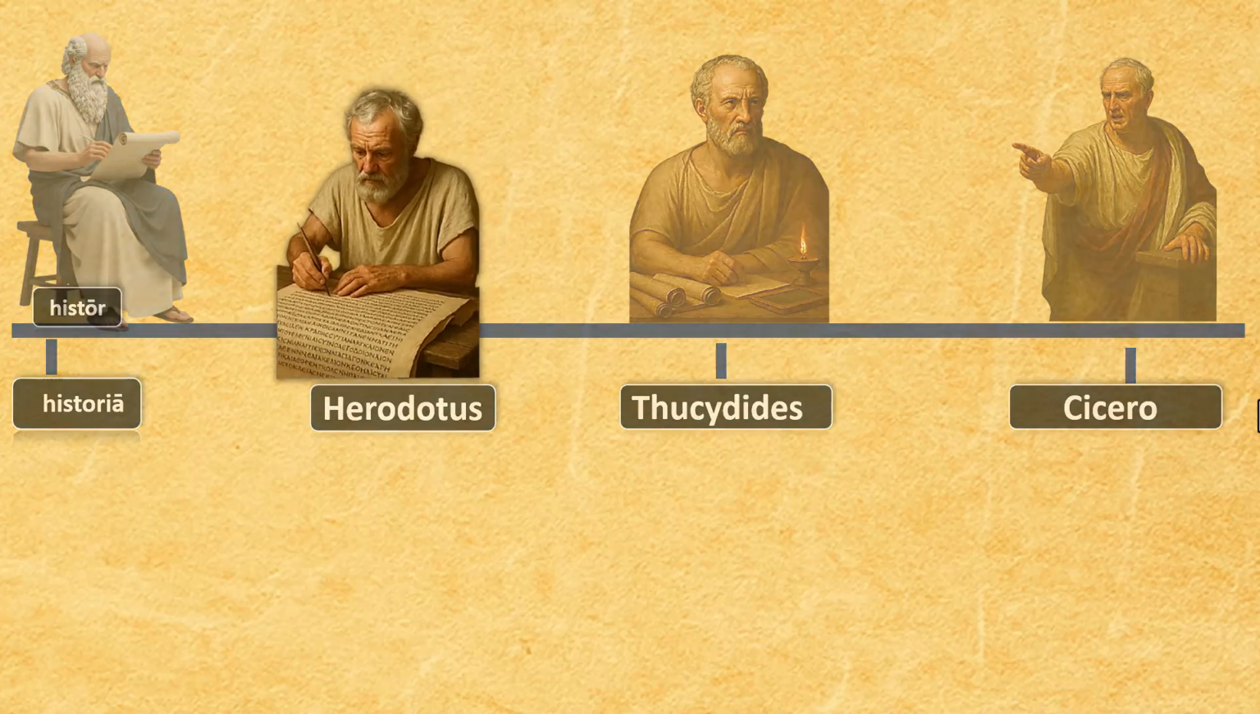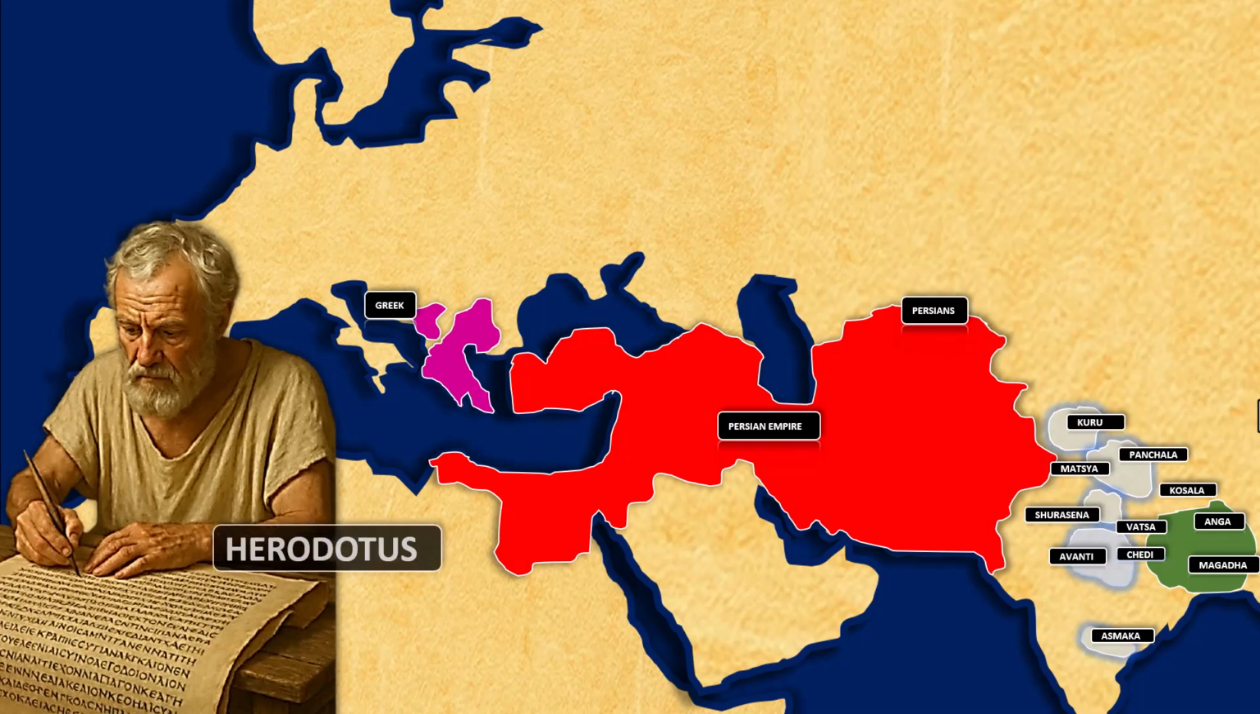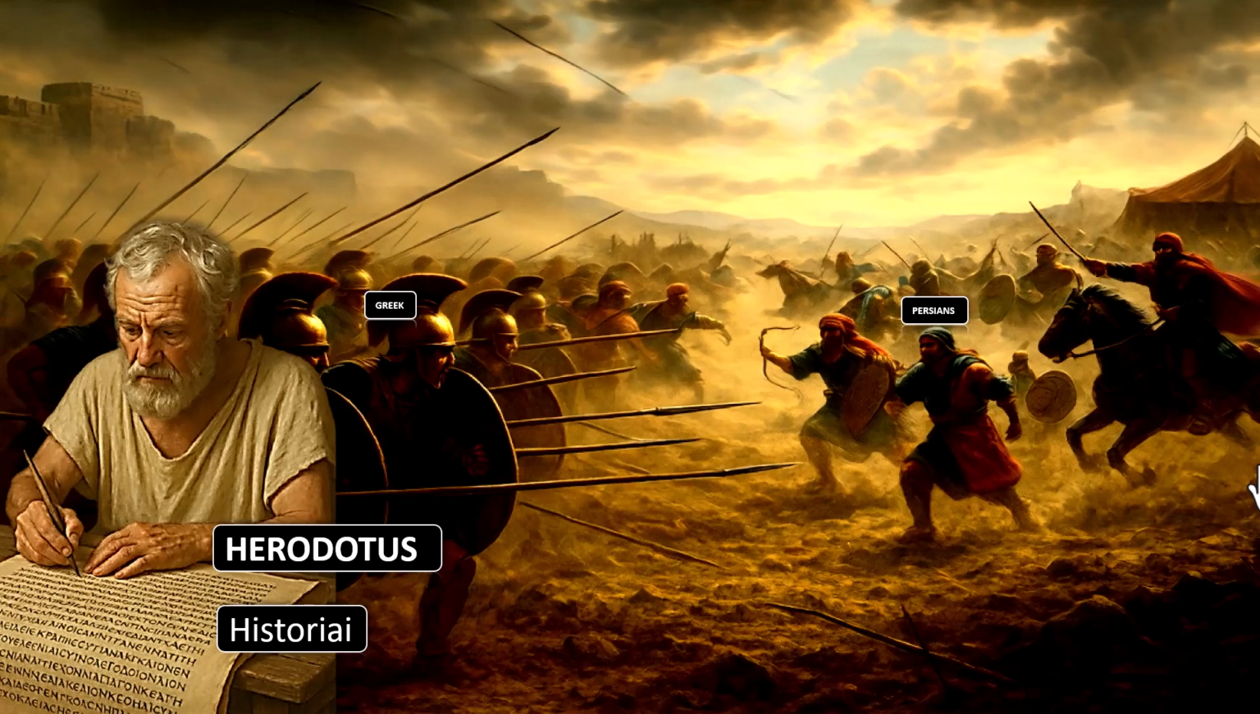Now, around 440 BC, a Greek man called Herodotus wrote a book called Historiae, right? A book called Historiae. As you can see, these are the two empires, the Greek Empire and the Persian Empire. And these two empires were always at war, right? So this book was about the Greco-Persian War and the very different cultures that Herodotus saw and learned about.